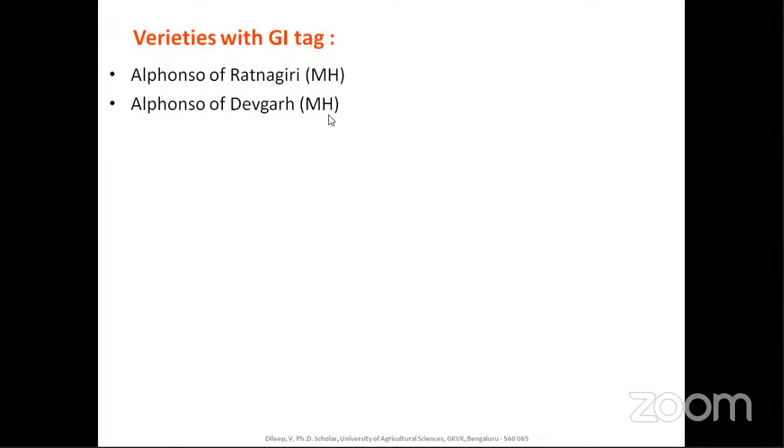One of the important topics is varieties with GI tag. Alfonso of Ratnagiri is one that has been asked in the exam. In the NET exam, at least one question will be on varieties with GI tag. Alfonso has a GI tag with reference to Maharashtra, Ratnagiri, and Alfonso of Devgad also has the GI tag. Why is the GI tag given? It is given to a variety or anything that is unique or special to only that specific place.